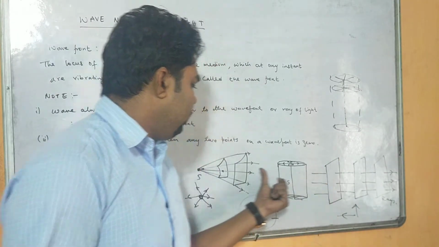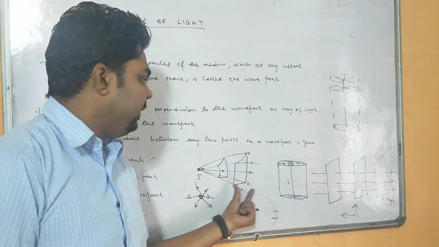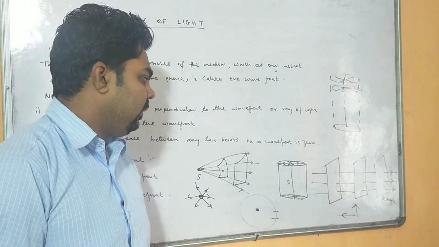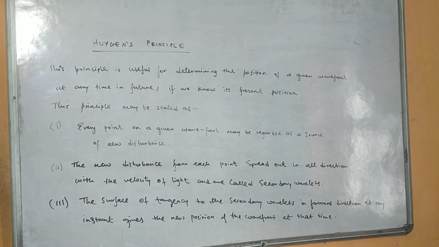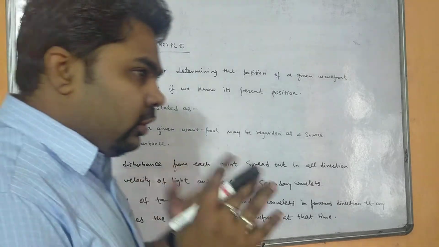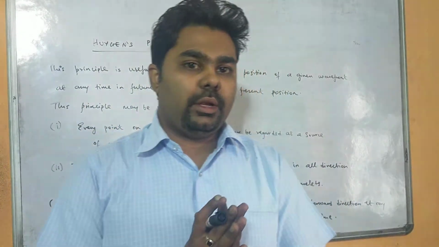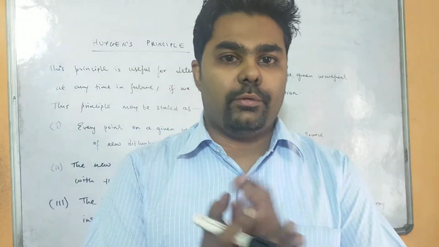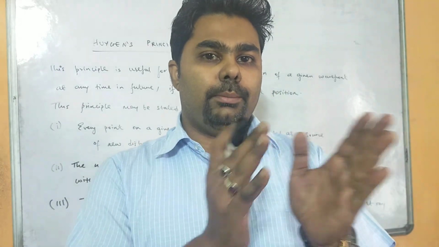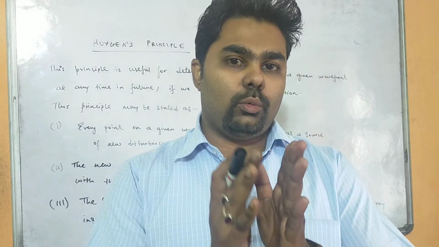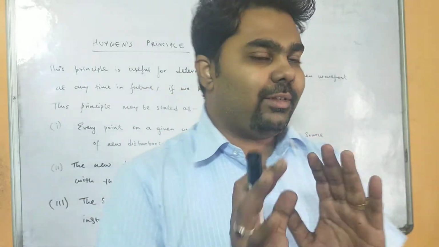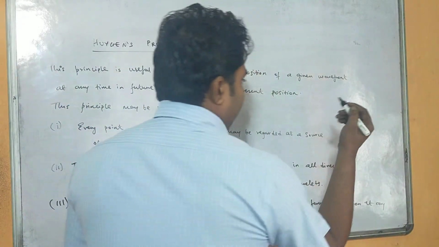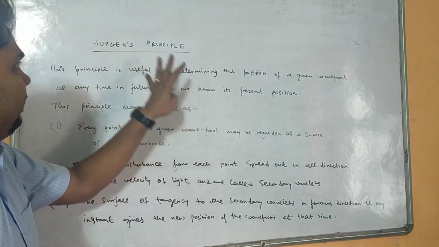Here you see the rays are always perpendicular to the wavefront. Now, Huygens' principle. This principle helps us determine the position of the new wavefront formed from the primary wavefront. So what is this primary wavefront? What is this secondary wavefront or secondary wavelets? Let's see now. First see the diagram, then I will explain what this principle is saying.